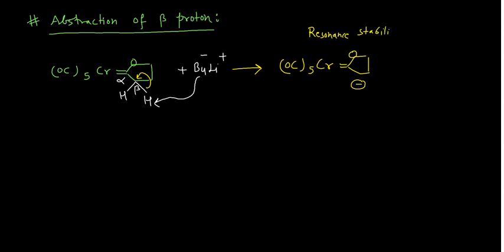So I am not going to draw the resonance structure. You can understand on your own. You can shift this electron from here to here, okay, and then you can shift this here to here to get another structure, okay. So I am not drawing that particular structure. So this is actually the abstraction of the beta proton which is happening here.